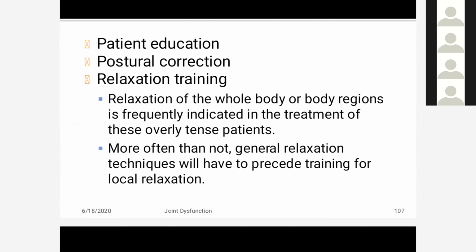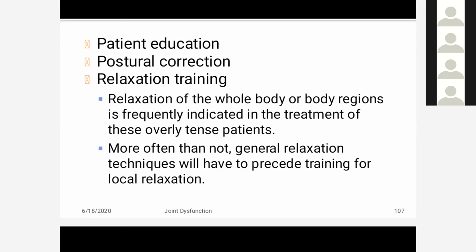Then posture correction. If there is a forward head posture, you have to tell them about exercises you can include to correct the posture. Educate the patient about the correction of posture. If the posture is due to the occupation, correct ergonomics should be advised for the occupation.